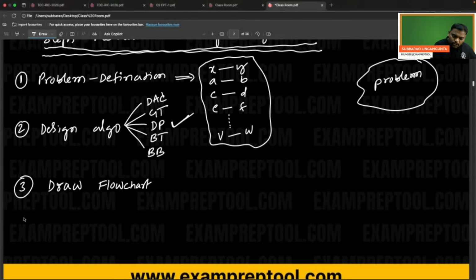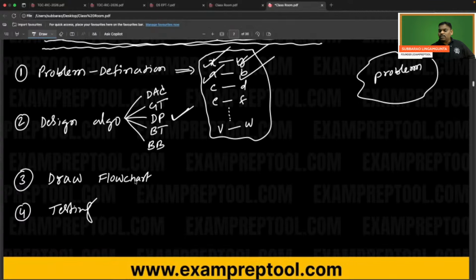The fourth step is, now that the flowchart is also available, try to apply all these things using the flowchart. For this input, is the expected output coming or not? Do testing or verification. The flowchart means the algorithm is written in the form of a diagram.